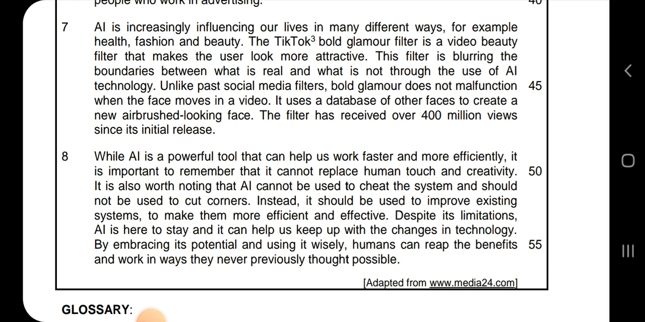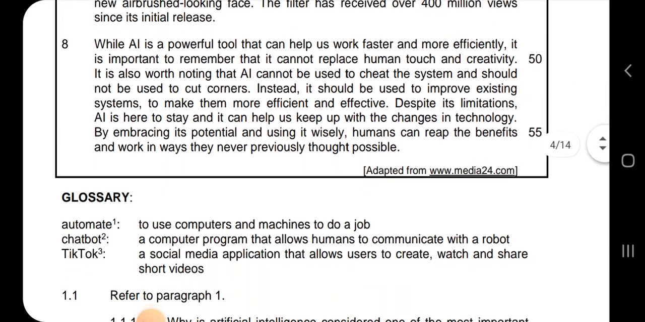Despite its limitations, AI is here to stay, and it can help us keep up with the changes in technology. By embracing its potential and using it wisely, humans can reap the benefits and work in ways that never previously thought possible. So that is our